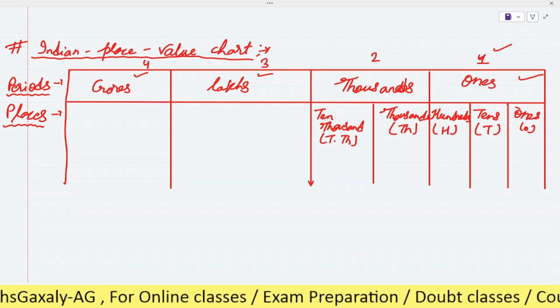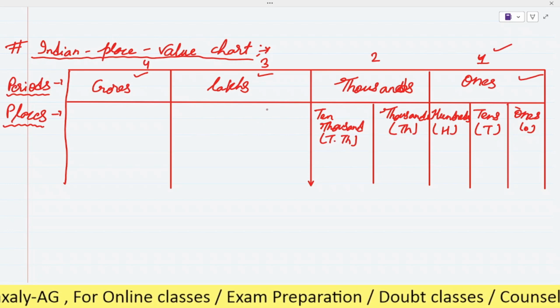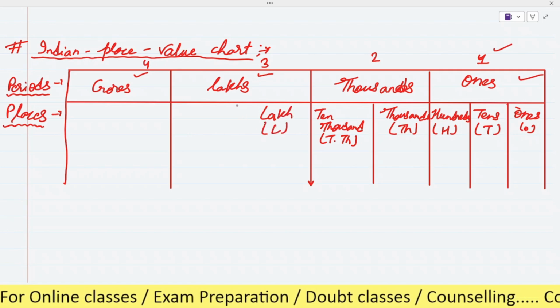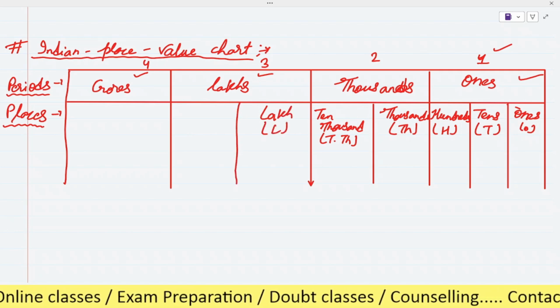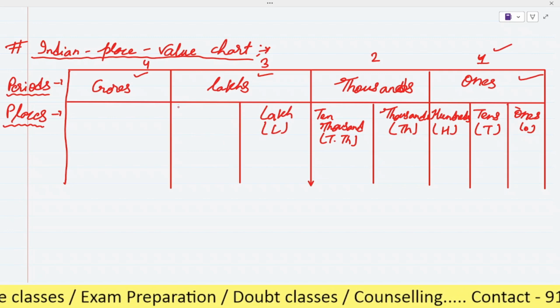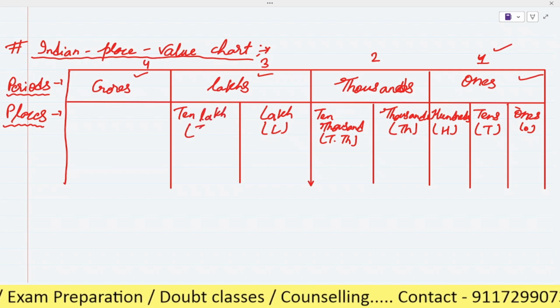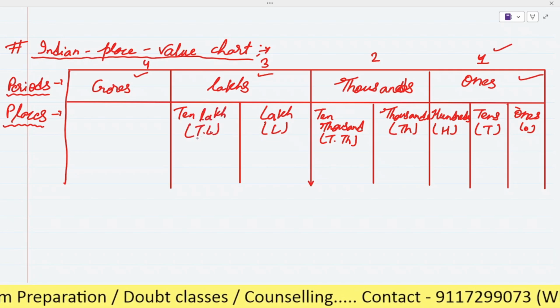The first T is for 10 and TH for thousand. Next is lakh, which will be denoted by L, and after that it will be ten lakh, denoted by TL.